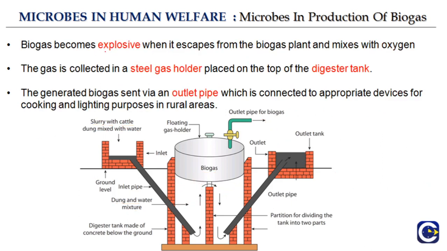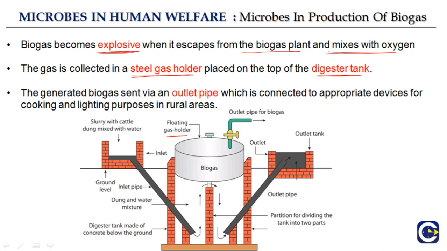So biogas becomes explosive when it escapes from the biogas plant and mixes with oxygen. Therefore, there is this holder that will basically hold all the biogas inside, because it is not very good when it escapes from the plant and mixes with oxygen. The gas is collected in a steel gas holder. Here is the floating gas holder, which is in steel. So this is where the gas is collected. This is placed at the top of the digester tank. So here it is collected.